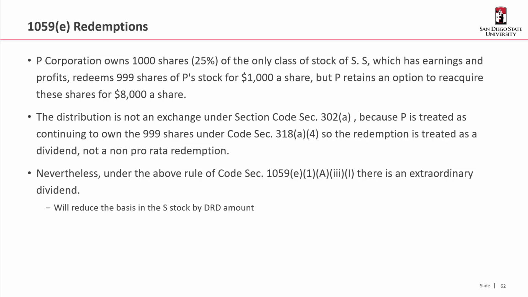So the distribution is not an exchange under 302(a) because P is treated as continuing to own the 999 shares under the stock attribution rules. So the redemption is going to be treated as a dividend, not a pro rata redemption. Nevertheless, under the above rule, there's an extraordinary dividend. As a result, they have to reduce their basis in S stock by the DRD amount.